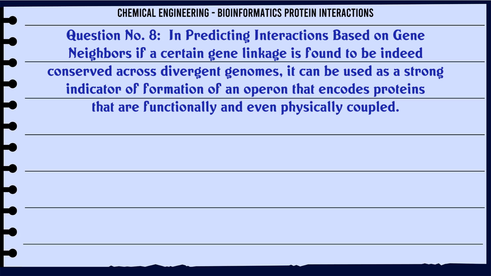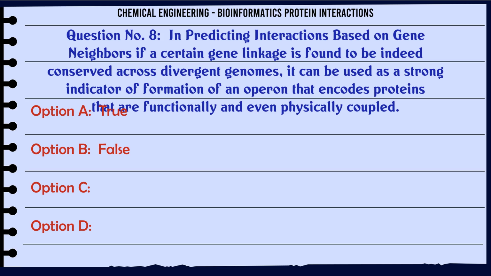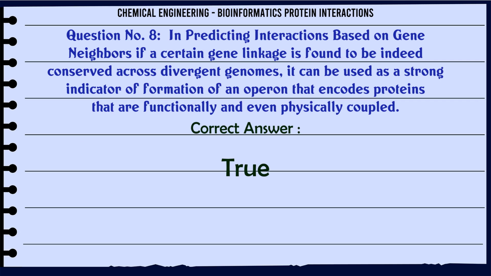In predicting interactions based on gene neighbors, if a certain gene linkage is found to be indeed conserved across divergent genomes, it can be used as a strong indicator of formation of an operon that encodes proteins that are functionally and even physically coupled. A. True. B. False. The correct answer is true.